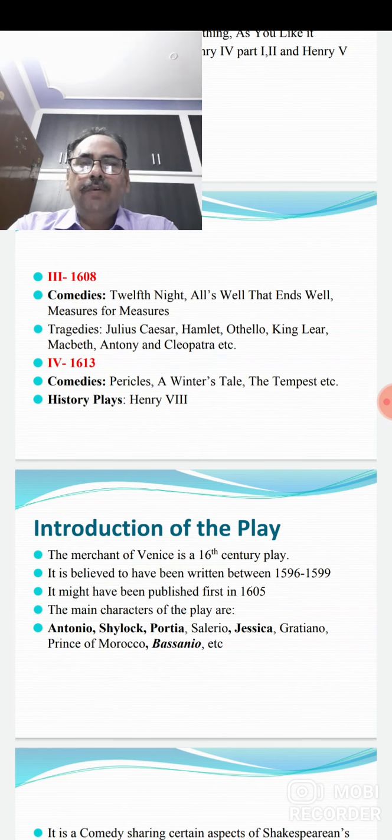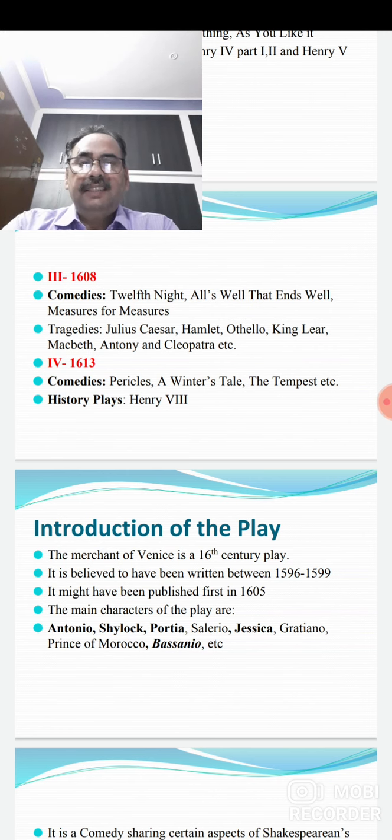Then we will go with a brief summary of the play, so that you may have an idea about the play in your mind, and I hope that can create a kind of motivation and inspiration to go with the text of the play at your home. And I hope also that you will enjoy this play. This is the famous comedy written by William Shakespeare.